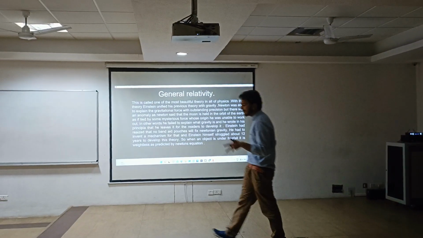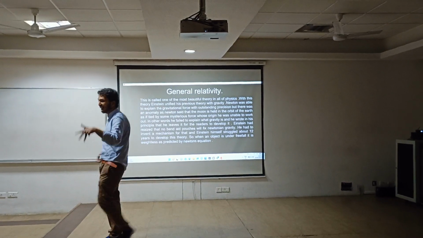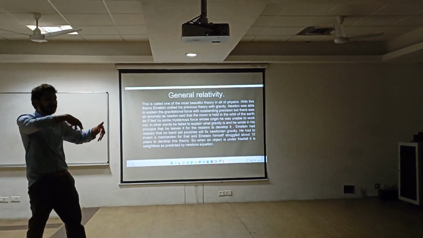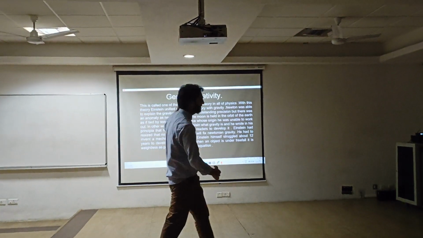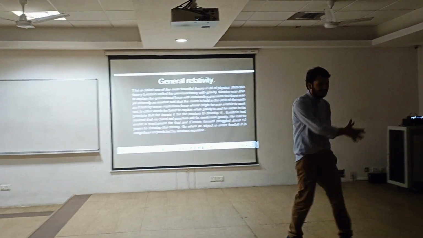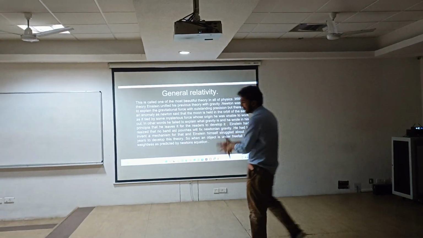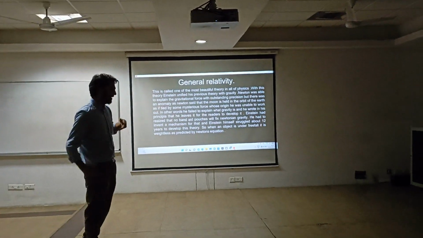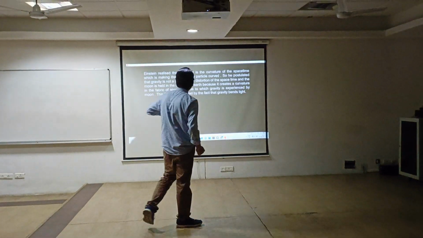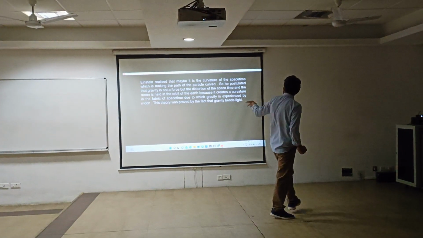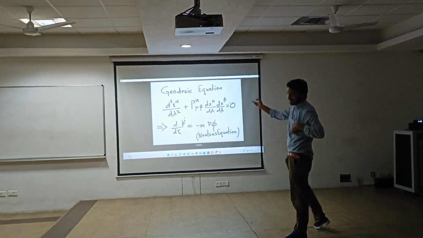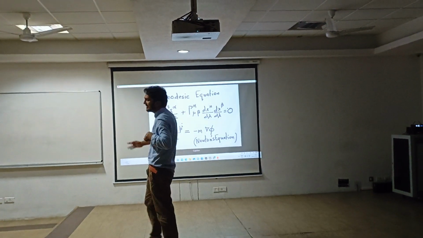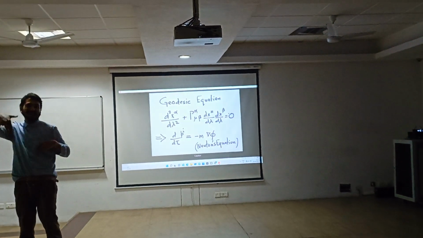Einstein reasoned that maybe it is the trajectory of curved spacetime which is making the light deviate a little bit. And this was when Einstein found the nature of gravity. Gravity is not a force according to Einstein's general relativity. It is a distortion of space and time.